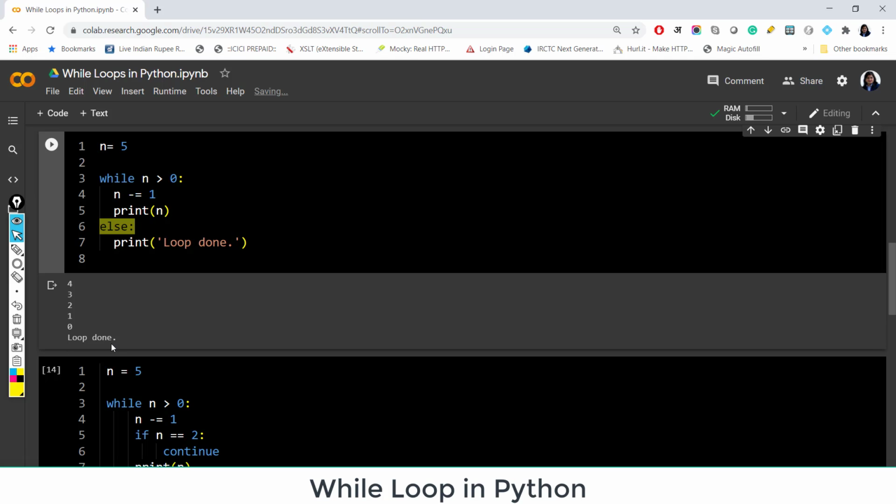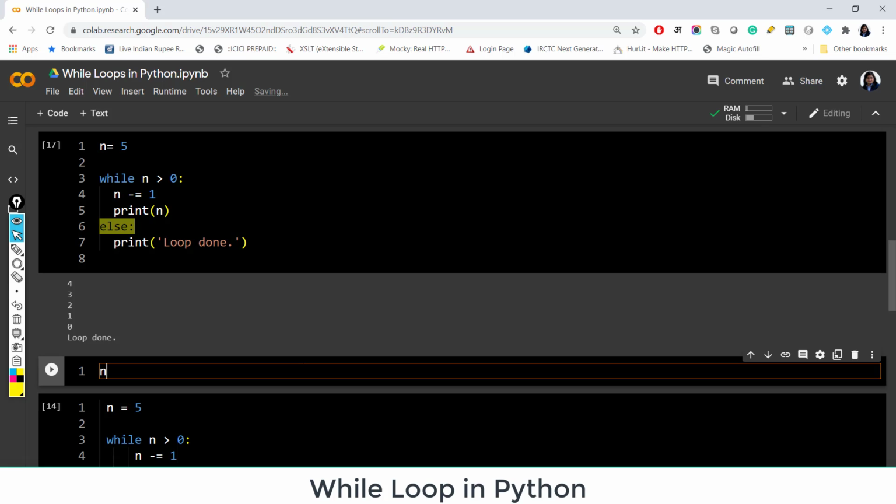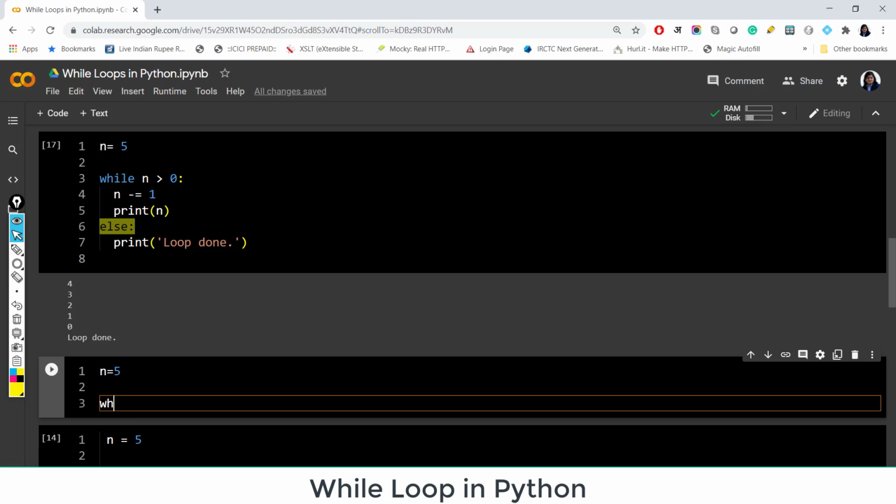This statement is printed. And again, if you want to stop the loop in between, for example, if you want to print the numbers in continuation but you want to stop the loop when a particular condition is met, then you can use the break statement. If you are new to the break statement, I would recommend you watch the previous video on break statement for more clarity. So here I am taking the same example, n equal to 5, and we are writing while n is greater than 0. So we are starting with this condition.